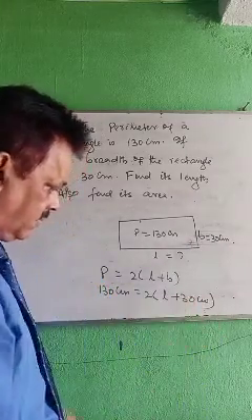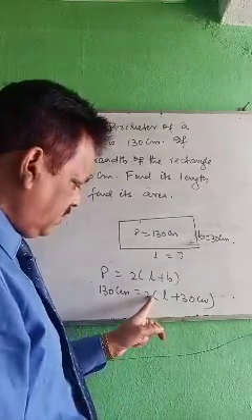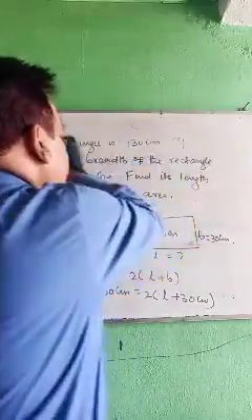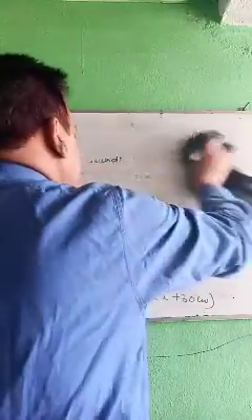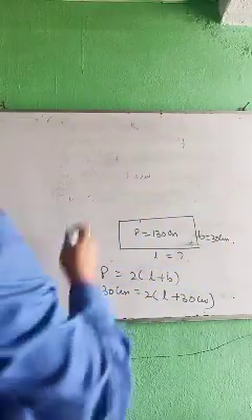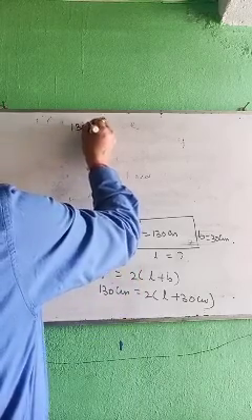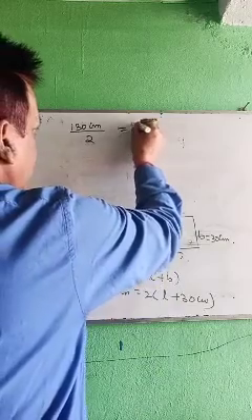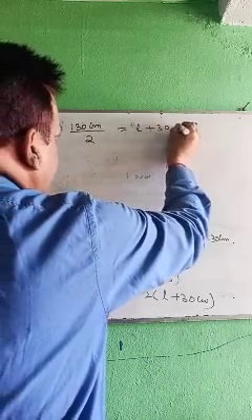Now look, this 2 is multiplied. Bring this 2 down, then it will be divided. So 130 centimeter divided by 2 equals L plus 30 centimeter.